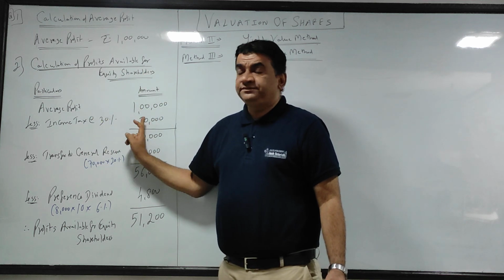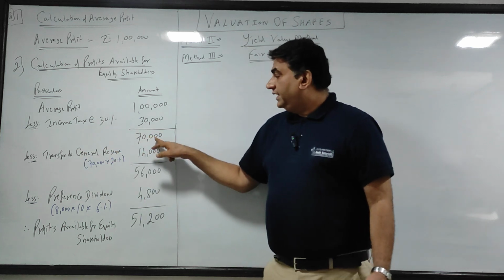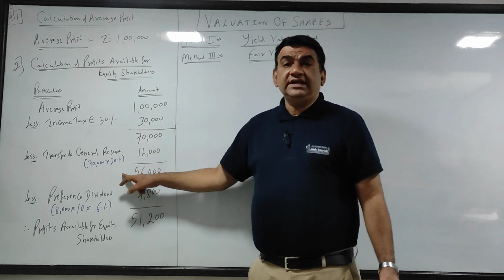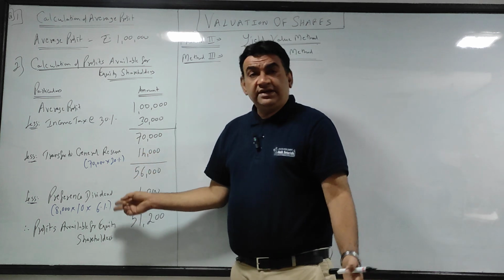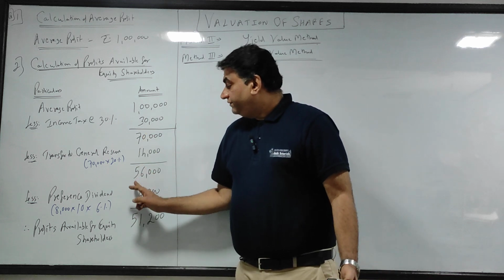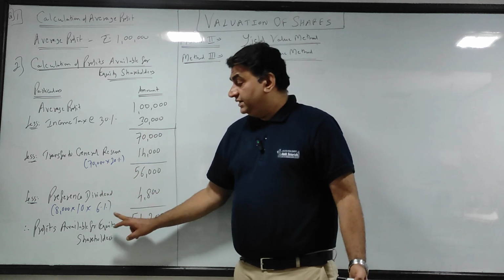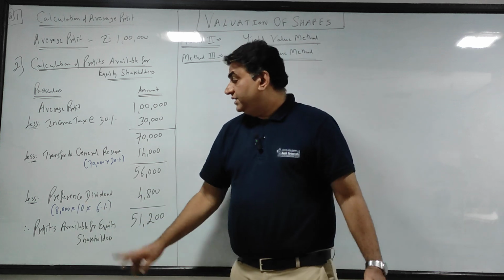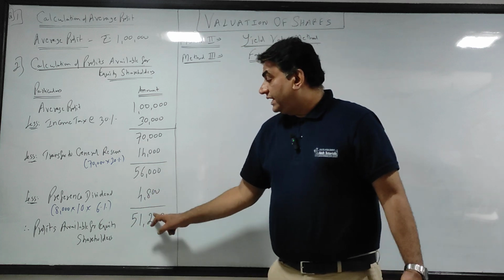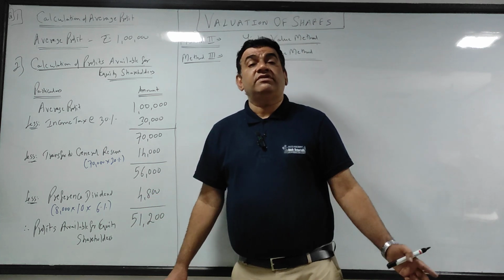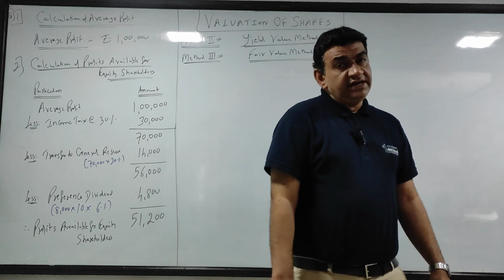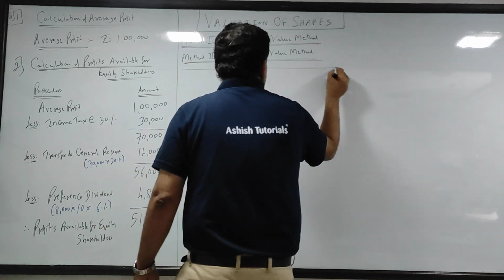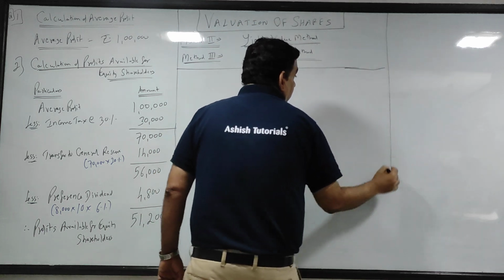Take the average profit, deduct income tax. इनकम टैक्स डिडक्ट करने के बाद जो भी आया, this is your profit after tax. Deduct उसका percentage of reserve if there is any, कभी कभी नहीं रहेगा, नहीं है तो 0. Take the difference, from that deduct the preference dividend, number of preference shares into the face value into rate. और अगर straight away capital दिया है तो capital multiply by rate, and the difference is profits available for equity shareholders. Got it? So first step average profit, second step profits available for equity shareholder.